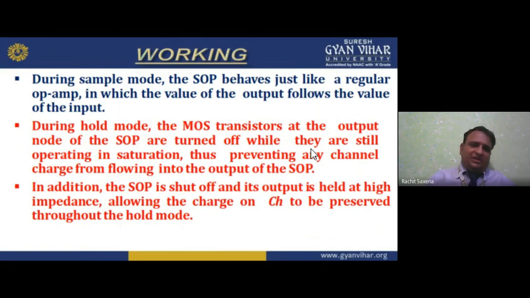So many operations we can perform with the help of an operational amplifier. So during sample mode, the SOP behaves just like a regular op-amp. SOP means sampling operational amplifier, and during sampling mode the value of the output follows the value of the input, meaning 5 volts to 5 volts, for example.